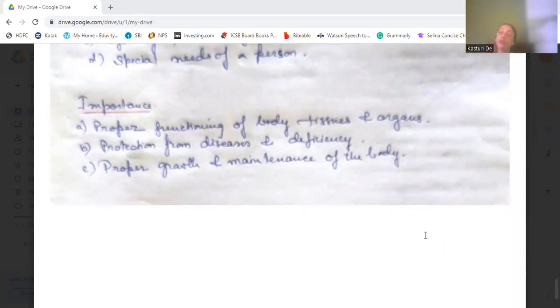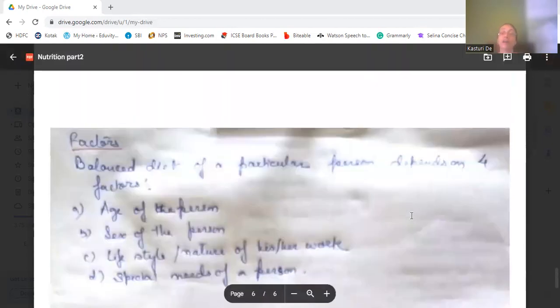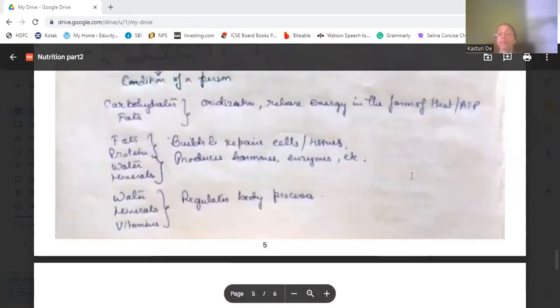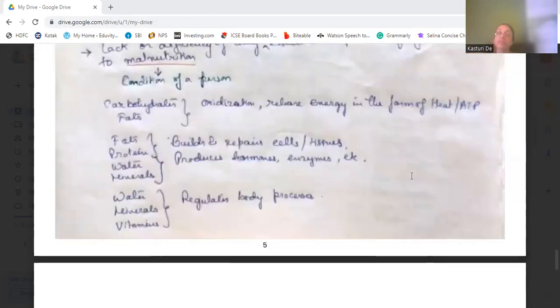Now water we know is a fluid. It plays a great role in making our blood fluid, enzyme secretion, regulation of the body processes, then hormone secretion, and all this requires some fluid environment which is given by water. Even our body, 70% of our body, is full of water. So water is an important constituent of food that should be there in our diet.